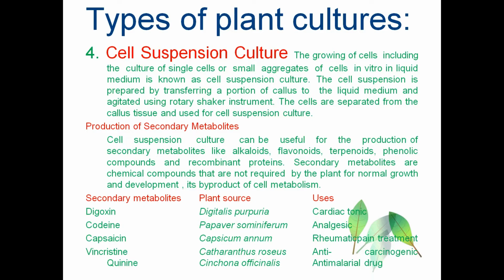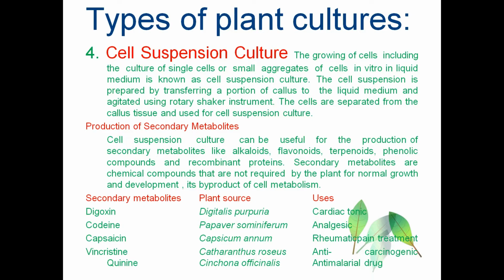Next is the production of secondary metabolites. What are these secondary metabolites? Secondary metabolites are the chemical compounds that are not required by the plant for its growth and development. And the secondary metabolites can be produced out of this cell suspension culture.